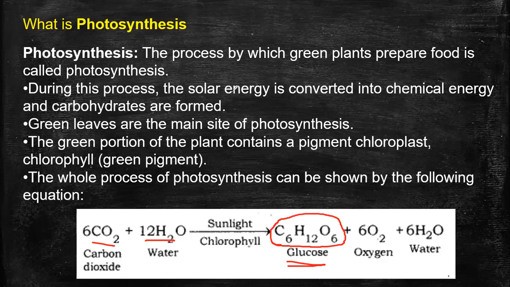During this process, the solar energy is converted into chemical energy, and the site of photosynthesis is green leaves. Green leaves are the site of photosynthesis. The green portion of the plant contains a pigment, chlorophyll. Chlorophyll is the pigment. Chloroplast is a cell organelle.